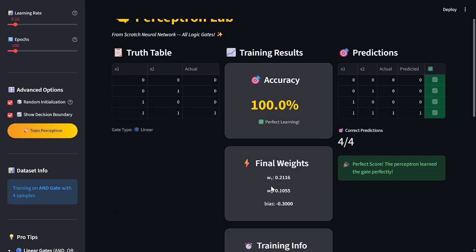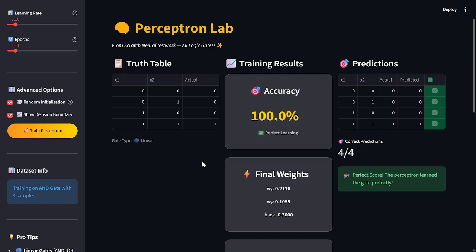If we see our predictions and our truth table, it correctly matches our output. So guys, you see in our original truth table, both are similar. It has correct predictions, 4 out of 4. So the perceptron learned the gate perfectly.